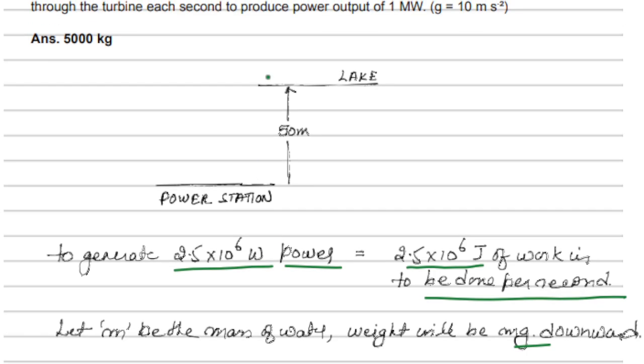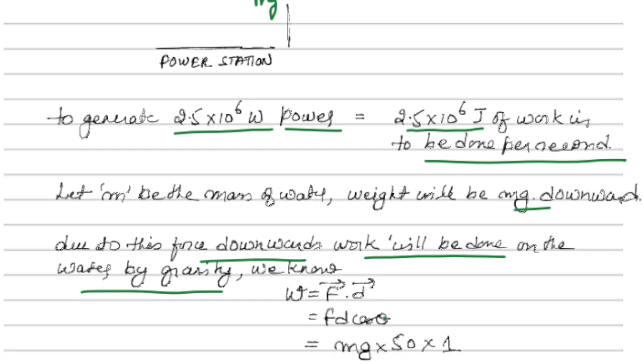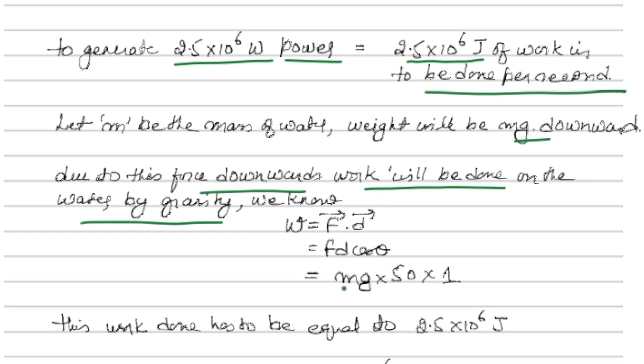So what will happen, let's say it is a mass m and it is coming down. If it is having m here, gravity will act on it. The force will be mg and this mass will come down with the energy, and that energy we are harnessing here. So we can calculate the work done as mg into 50 into 1, because m we don't know. That is what we want to calculate, how much mass we need.